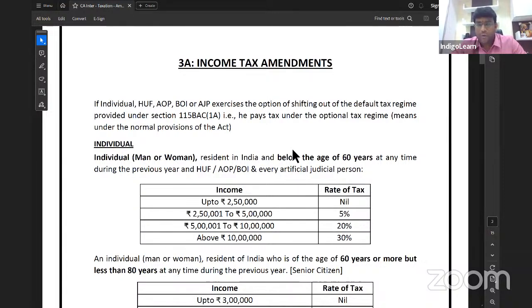Friends, first and foremost, one important point to be noted in income tax is that when you're writing exam in May 2024, the relevant assessment year for you is assessment year 24-25.